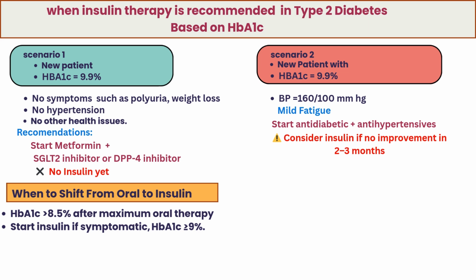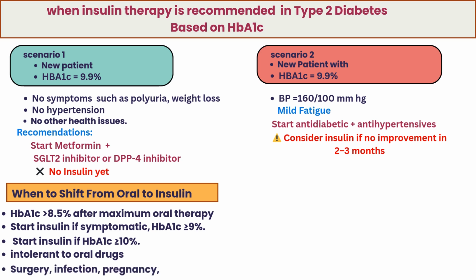Third, if HbA1c is 10% or higher, insulin therapy should be strongly considered from the start. Other situations include patient intolerant to oral drugs, special conditions such as surgery, infection, pregnancy, or severe illness, and if the patient develops kidney problems or new diabetes-related complications.